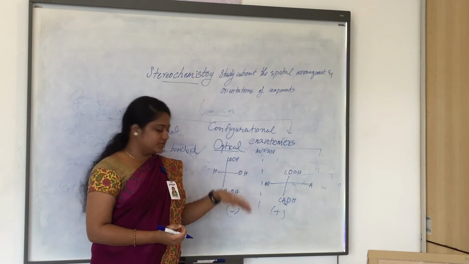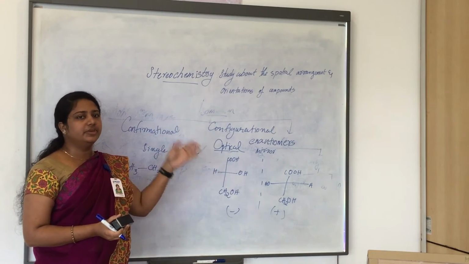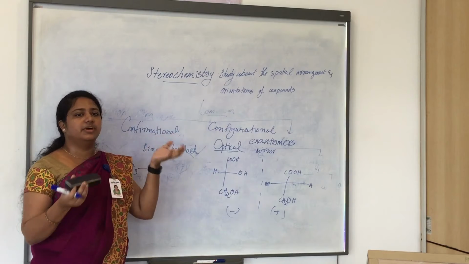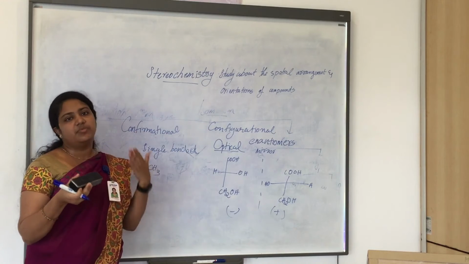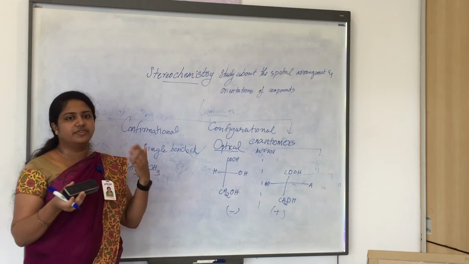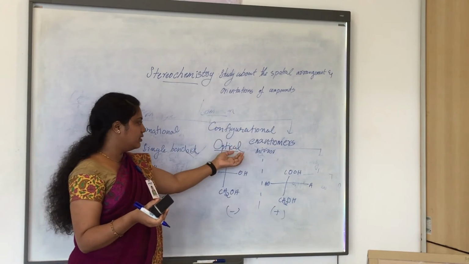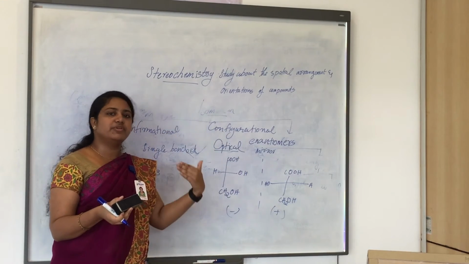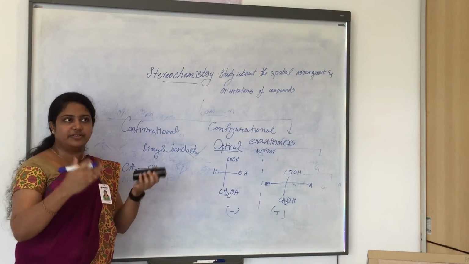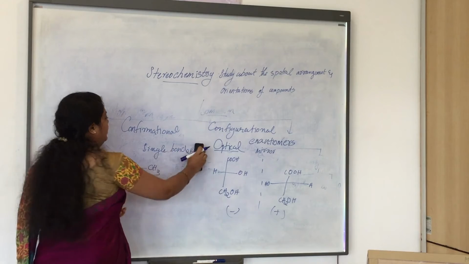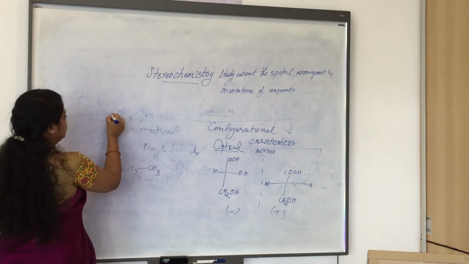Then going to the geometrical isomers, the difference is in the geometry of the compounds, that is, on the two sides of the double bond. It is because in double bonded or multiple bonded compounds, we cannot convert the conformers by changing or twisting the carbon chain. So optical isomers are mirror images, whereas in geometrical isomers the difference is in the geometry of the 3D arranged molecules. Geometrical isomers are also called cis-trans isomers.